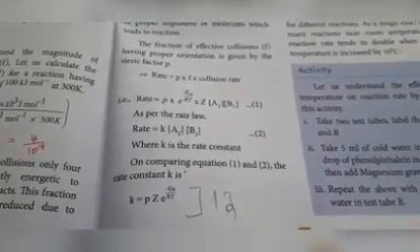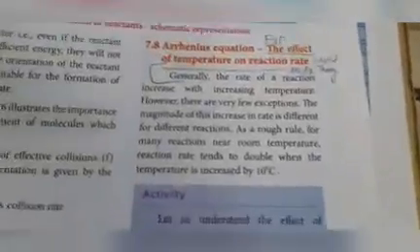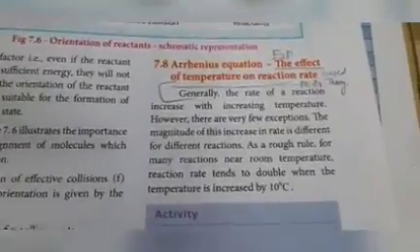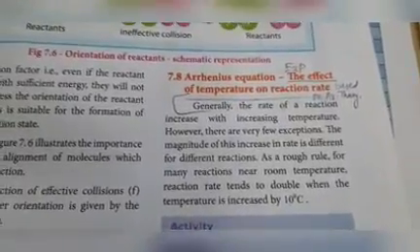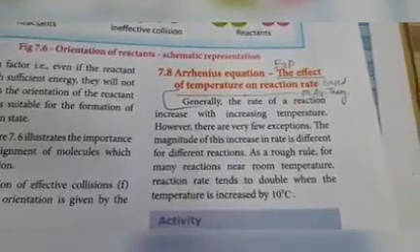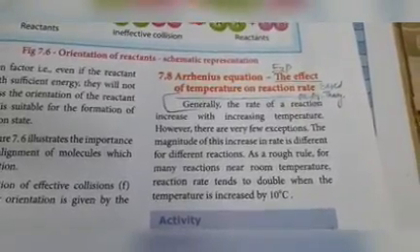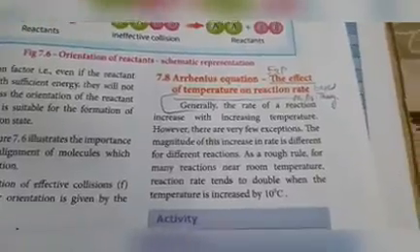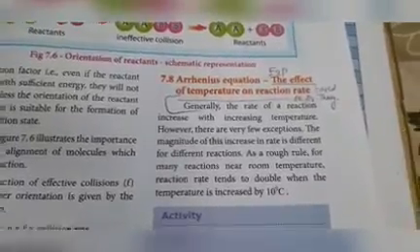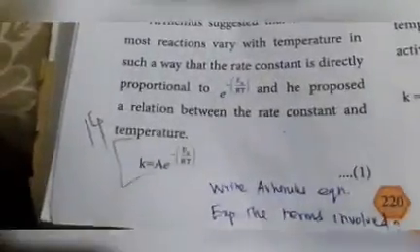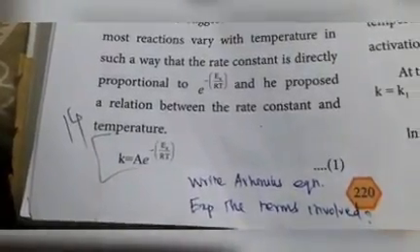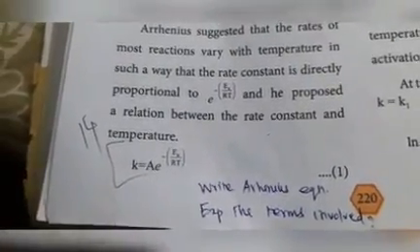This is collision theory. Next heading, Arrhenius equation. Explain the effect of temperature on reaction rate based on Arrhenius theory. From this part, an important 2-mark question is there. What is Arrhenius equation? Explain the terms involved.